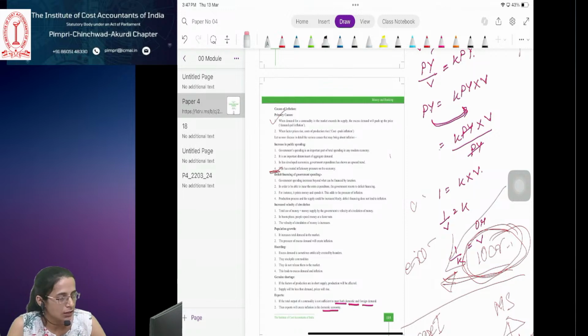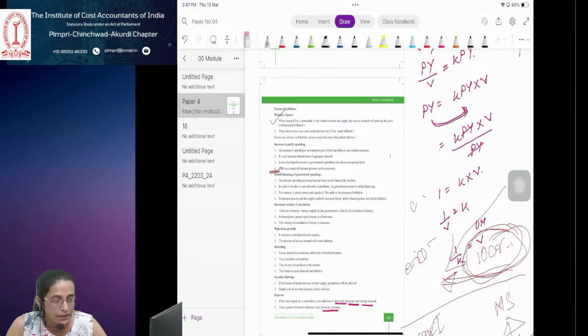Now we are seeing what is banker's bank. The central bank acts as a banker's bank in the following manner. Every bank maintains a certain minimum of cash reserve with the central bank as a statutory obligation. What they are saying is that all these commercial banks like HDFC Bank, State Bank of India, Kotak Mahindra Bank, these all are commercial banks. What they do, they maintain a certain cash balance with the central bank, that is the Reserve Bank of India.